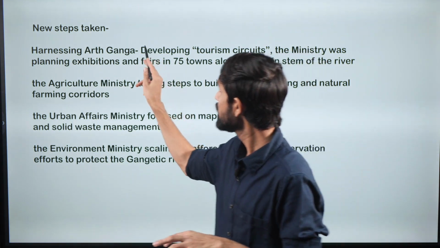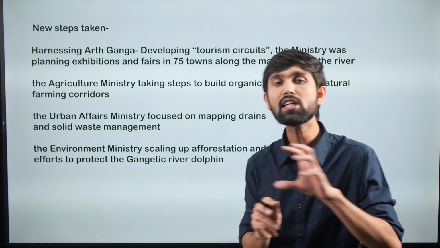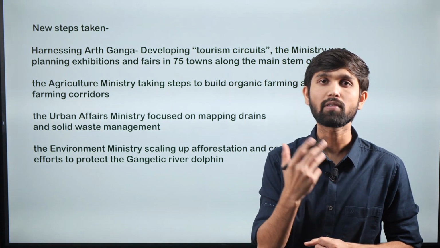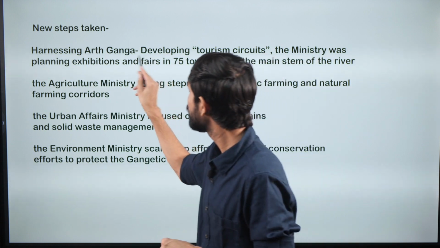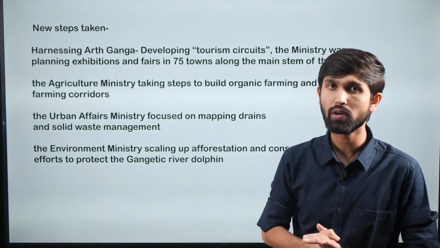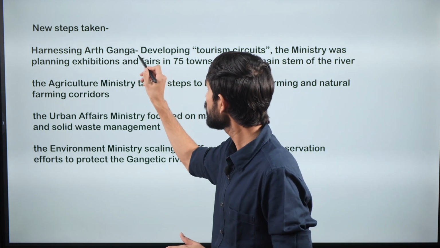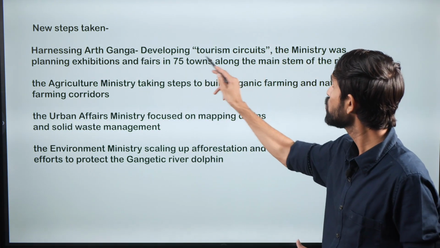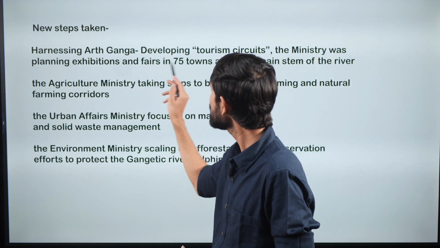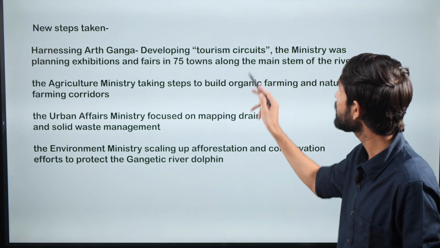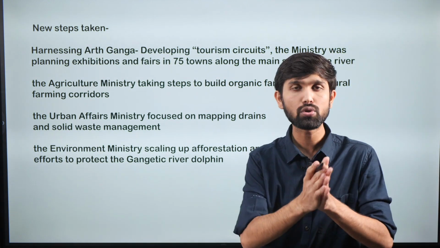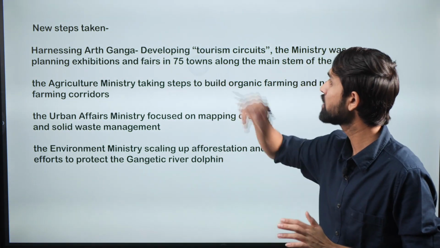The Arth Ganga actually signifies the economic potential of the river, or what kind of economic objectives can be furthered with respect to the river Ganga, and it can be leveraged with respect to tourism. So therefore the ministry is going to develop tourism circuits along the river, and is planning fairs in around 75 towns along the main stem of the river.